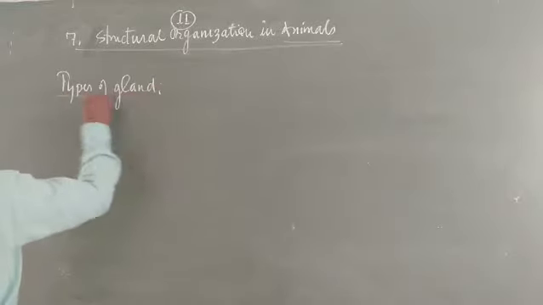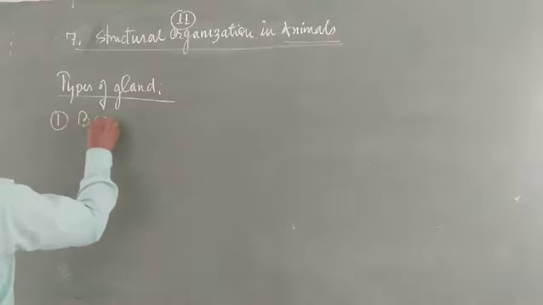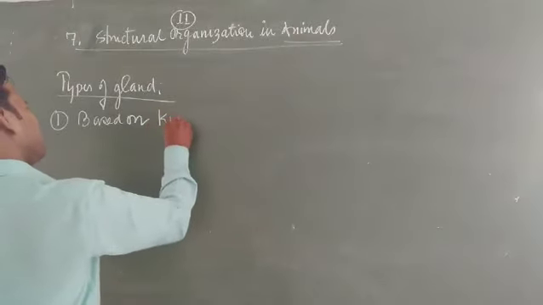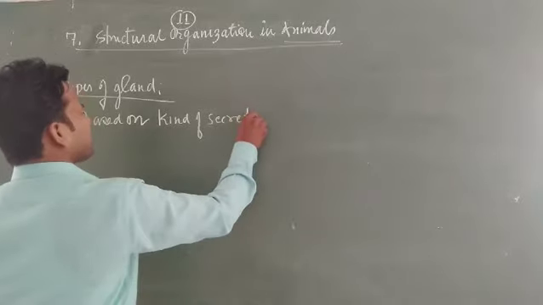Glands are classified in many categories. First is based on the kind of secretion and duct present.